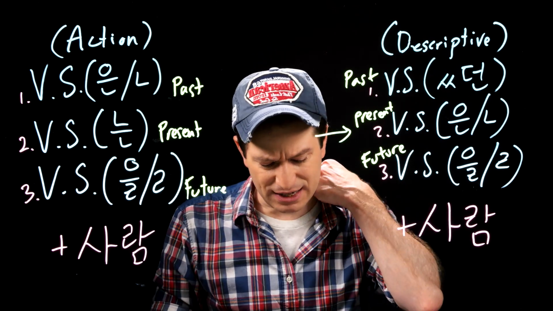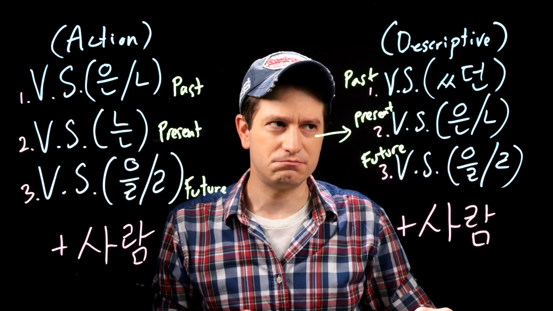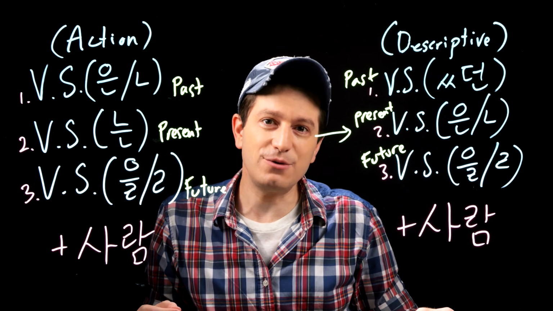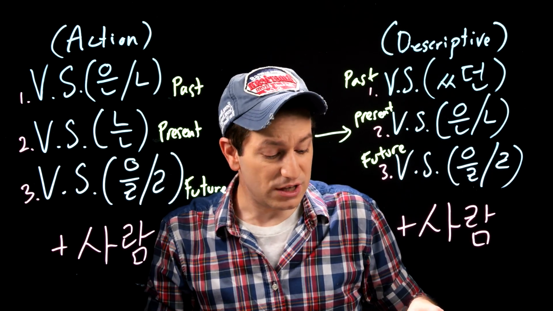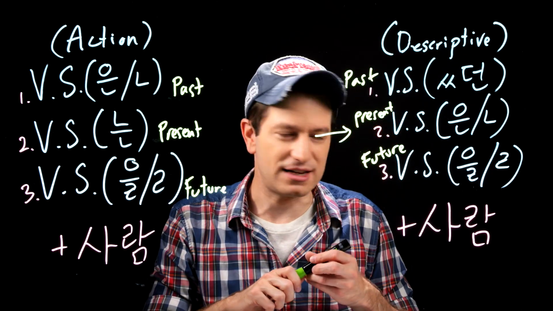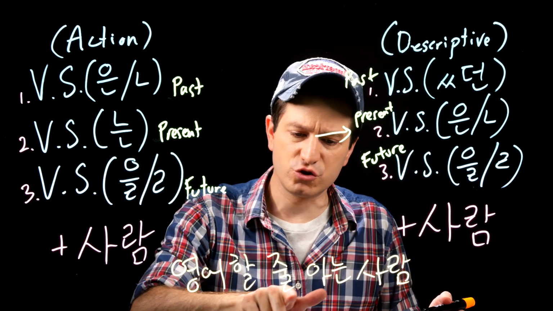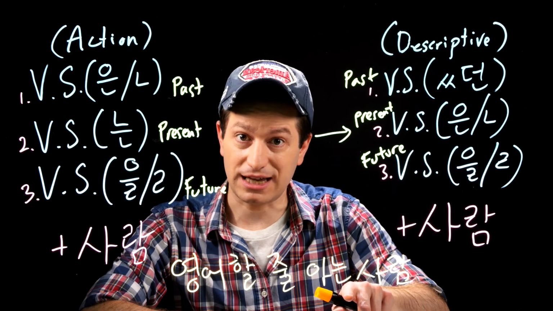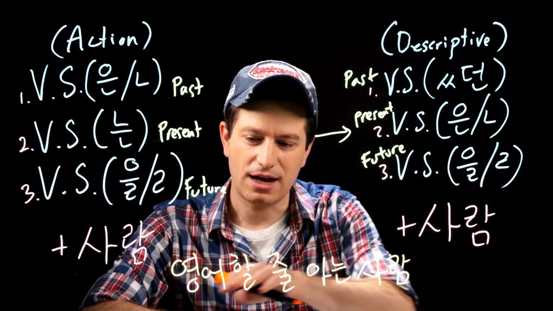Well, instead of saying 아무나 영어 할 수 있어요, anyone can speak English, yeah, anyone can speak English. So instead you can use this form. Let me actually write this sentence up. 영어 할 줄 아는 사람. Someone who knows, 알다, to know, present tense, how to speak English.